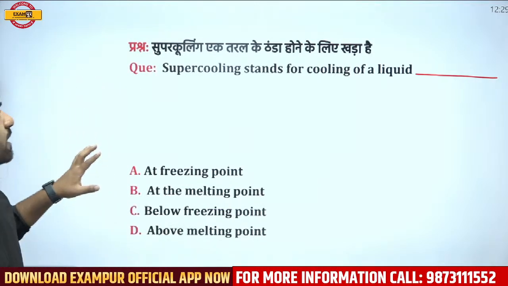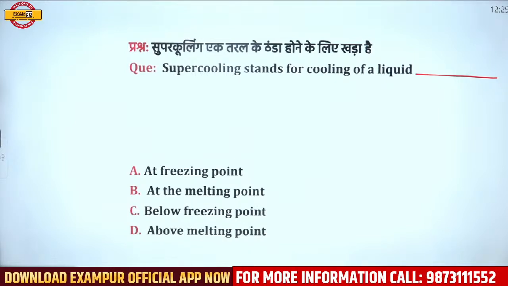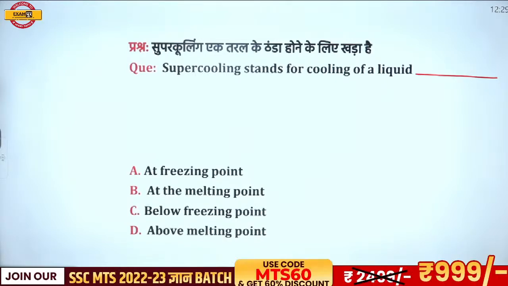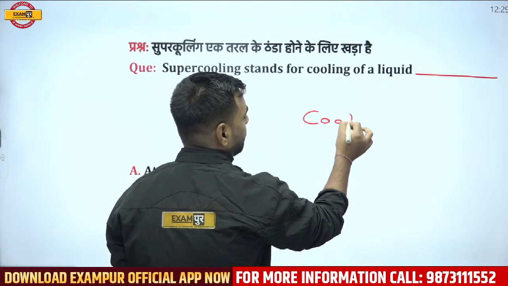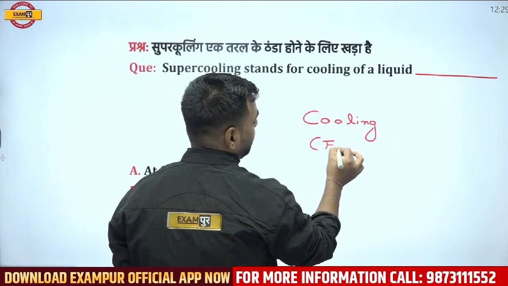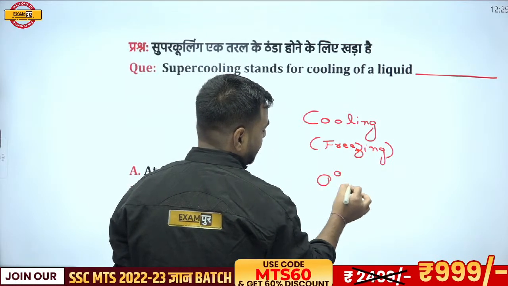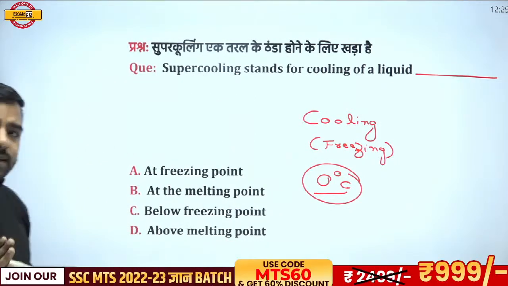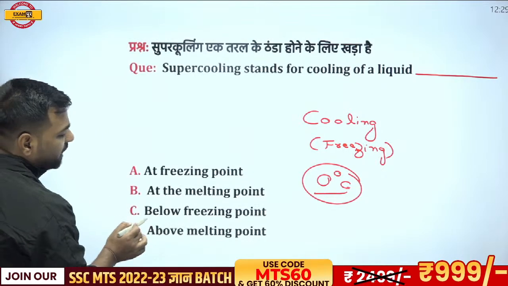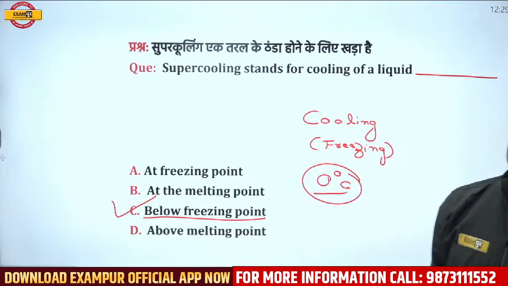What do you think? Supercooling stands for the cooling of a liquid at what? At freezing point, at melting point, below freezing point, or above melting point? Saurav and Akhilesh are both going with C, and that's totally correct. For water we know that at 0 degrees centigrade water is freezing. So cooling of water at freezing point is understood. But supercooling is below freezing point. So option C, below freezing point, is the correct answer.